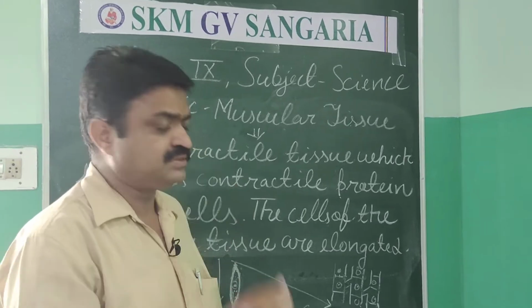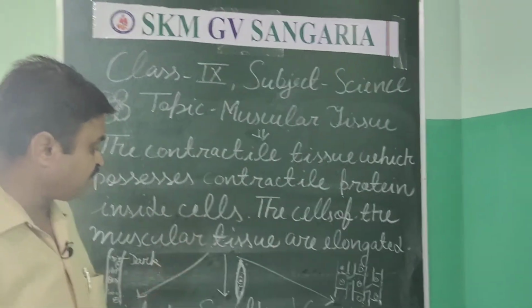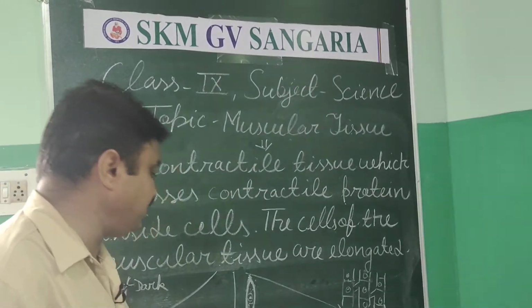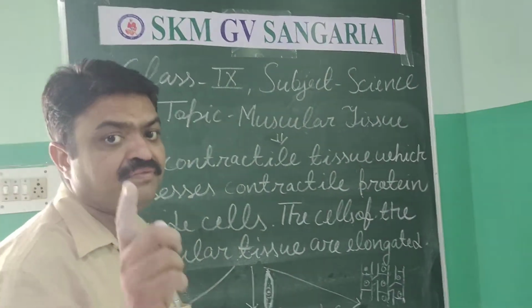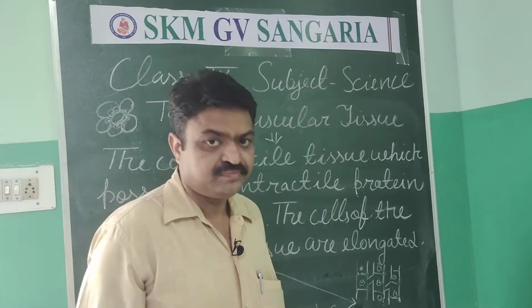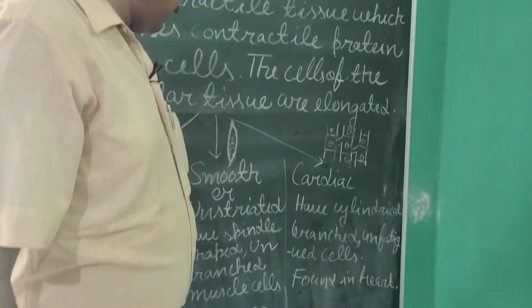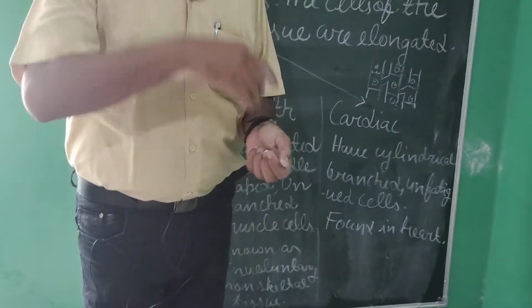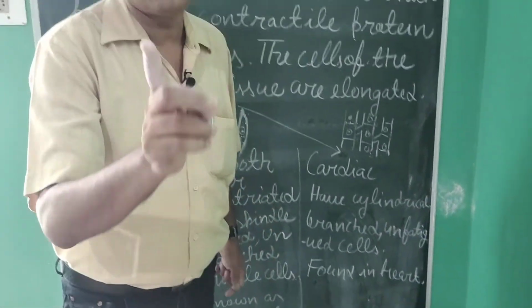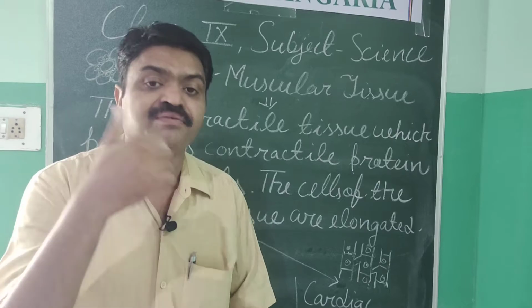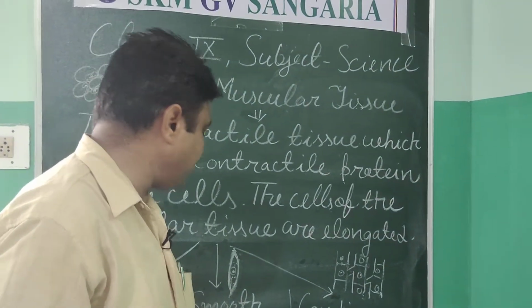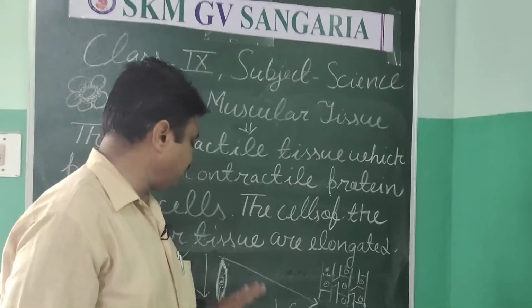All these organs have this tissue, the smooth or unstriated muscular tissue. They are also known as non-skeletal because they are not attached to our skeleton, our bones. That's why they are known as smooth or unstriated muscular tissue.